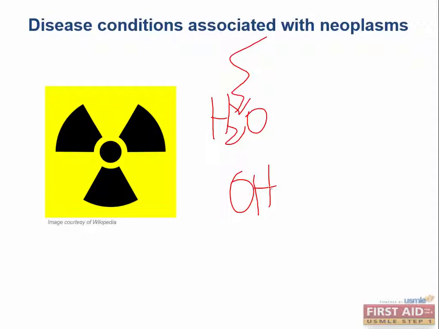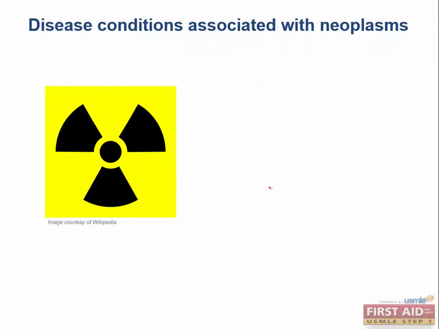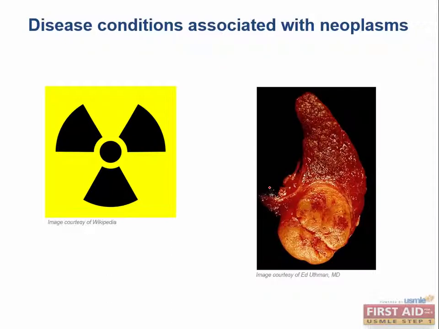So the USMLE really likes the association between radiation and specific types of cancers. What in particular? What is the one you should know? Papillary carcinoma of the thyroid. For some reason, it causes this. Also, leukemias, breast cancer, and other sarcomas too. So know those.